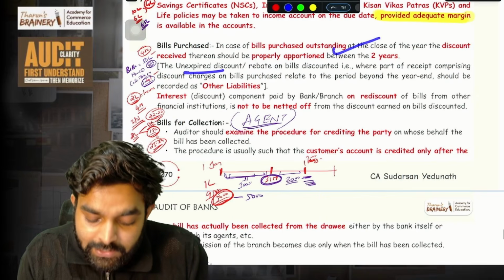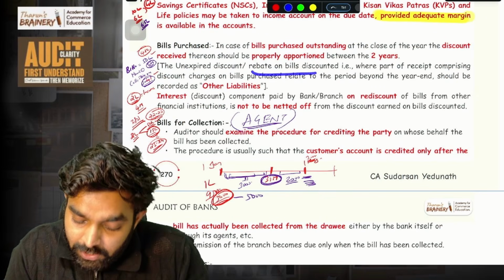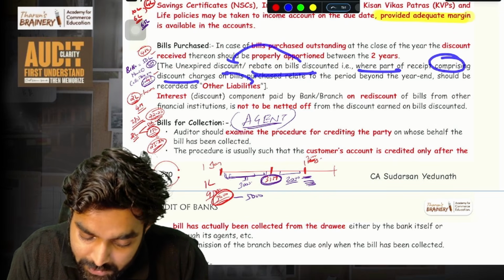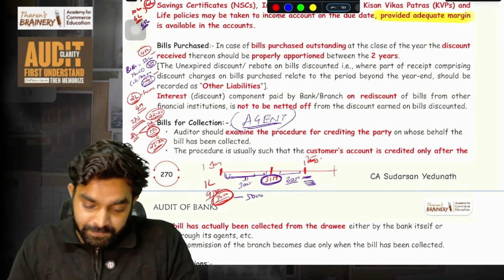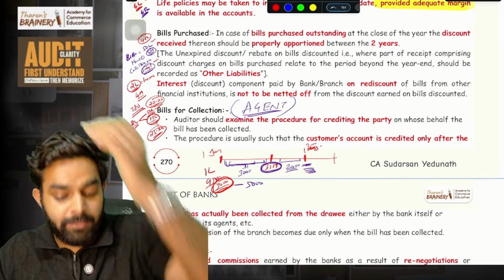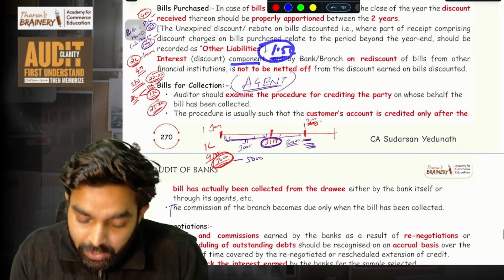The unexpired discount, that is the unearned discount of 1.5 lakh, or the rebate on bills discounted, both are the same. Where part of the receipt comprises discount, it should be shown as other liability. That is 1.5 lakh, other liability, so you can show it. But this is interest not earned till now. Income not earned till now. 1.5 lakh is not earned till now.